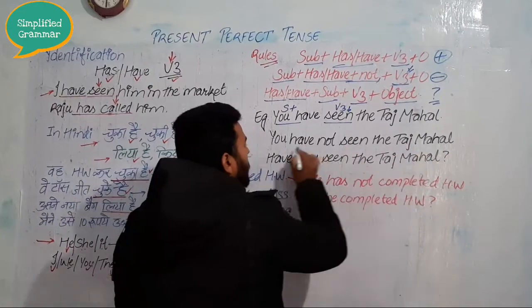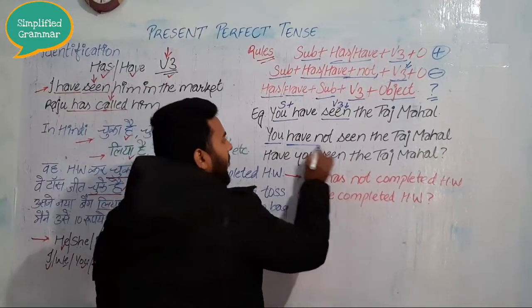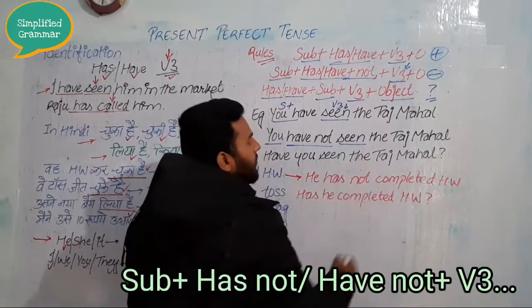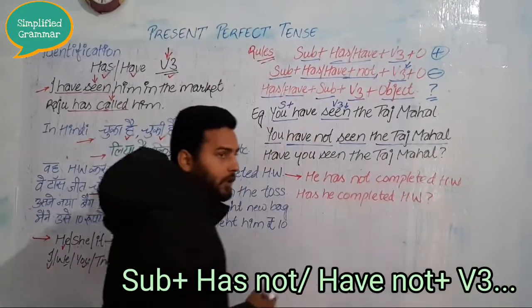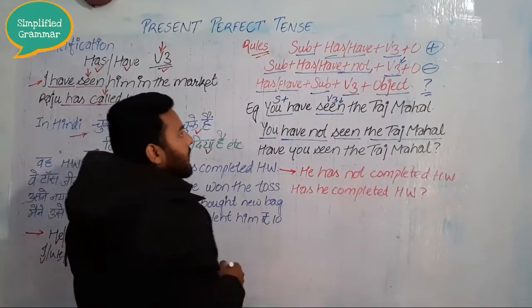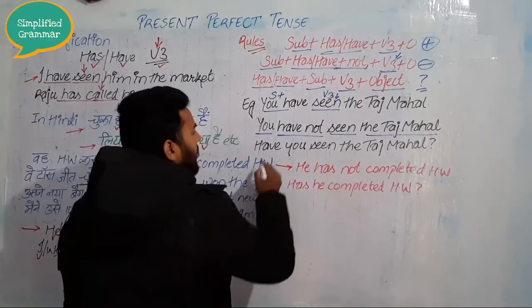Now it's negative: you have not seen the Taj Mahal. You can see there subject plus has not plus verb third form, then your object. So this is your negative statement or negative sentence.